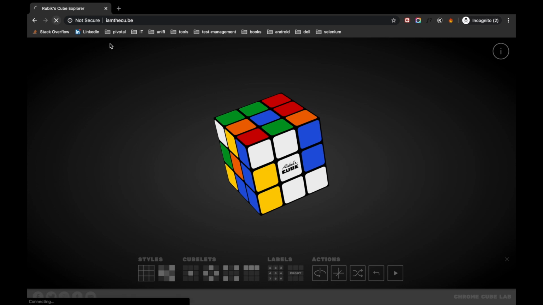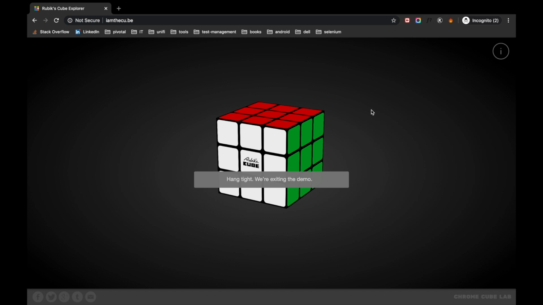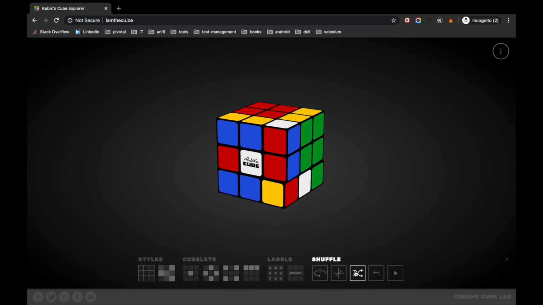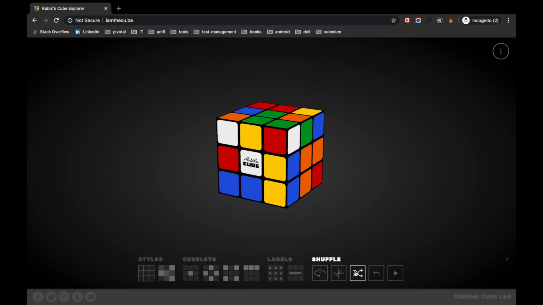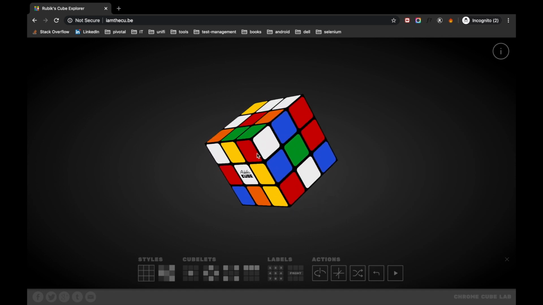Initially, when the web page is loaded, the Rubik's cube will already be in the solved state. So before running our automation script, we need to make sure that the cube is not solved and it's in a random order. For this purpose, they have the ability in the UI to randomly shuffle the cube. Before running the script, we will be shuffling this cube for roughly 20 seconds or so. Once the cube is shuffled very well, we will get the current state and try to find the solution, and our automation script will automatically start making the moves to solve the cube.